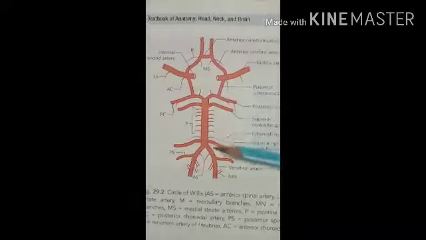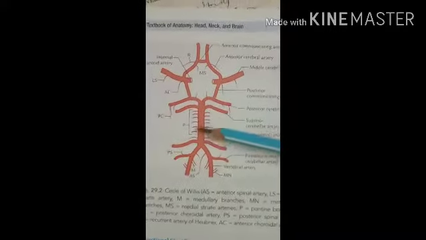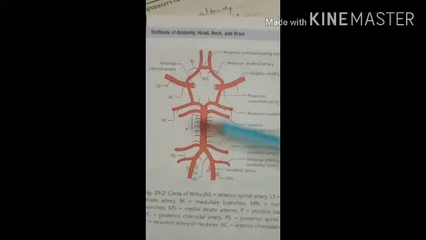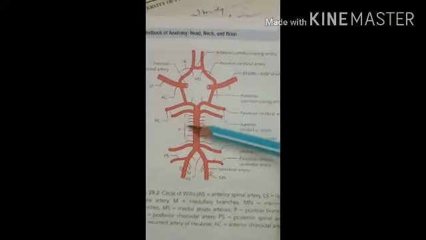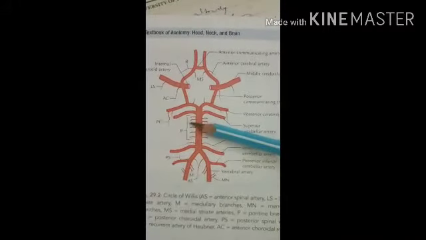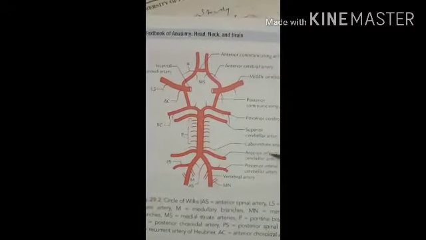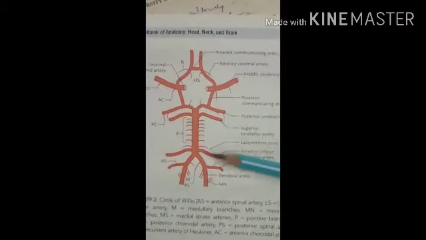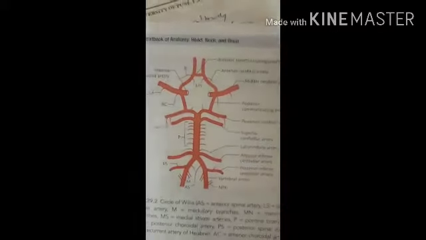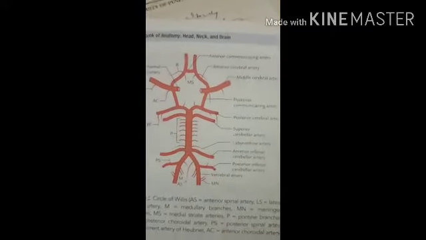So the blood supply of the pons: here you can see the basilar artery, and from this arise several small branches called the pontine arteries. P denotes the pontine artery. This pontine artery supplies oxygenated blood to the pons. Apart from this, the anterior inferior cerebellar artery also supplies blood to the pons.